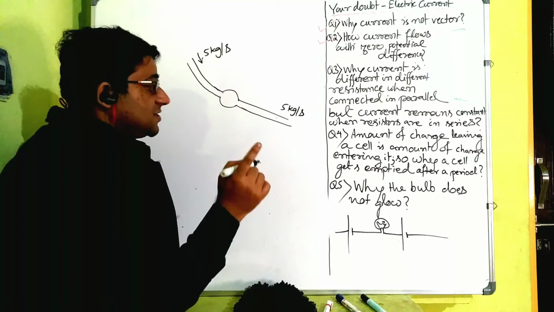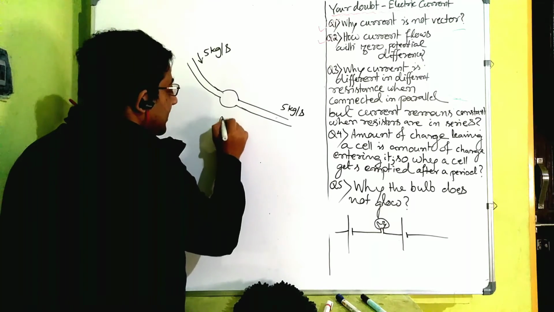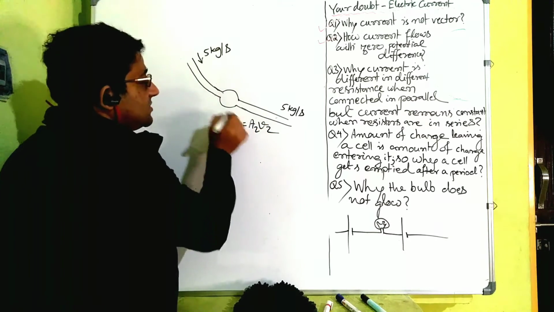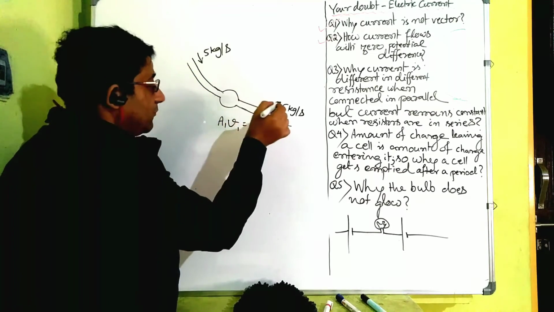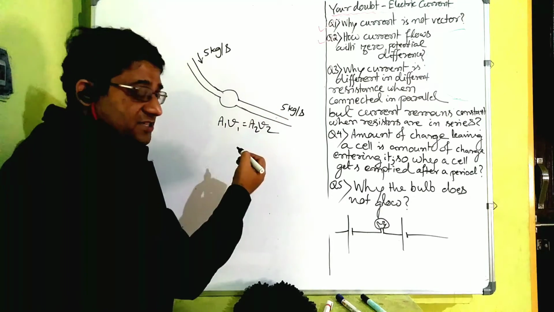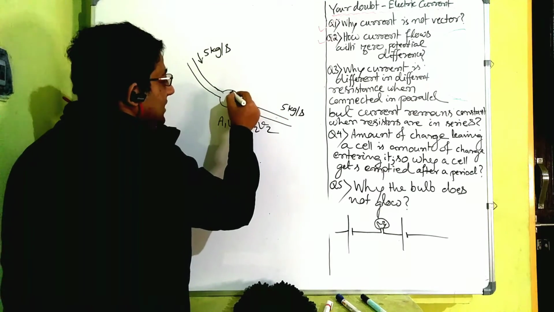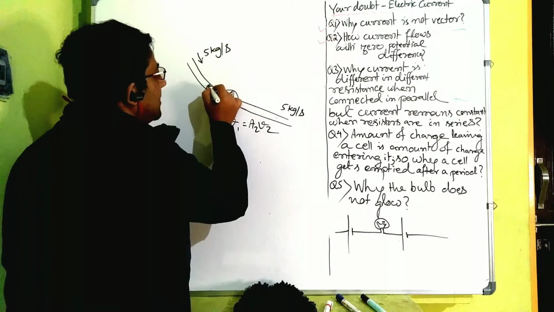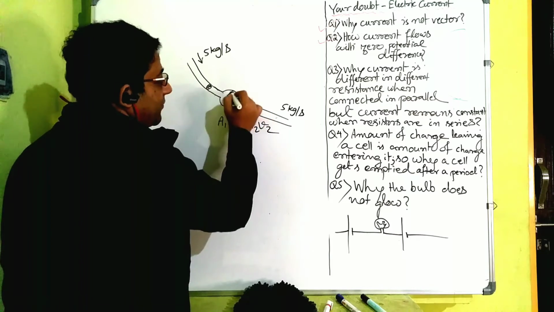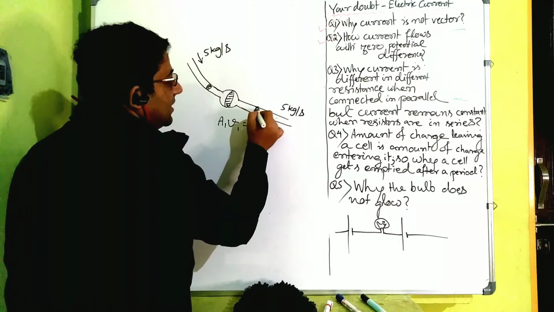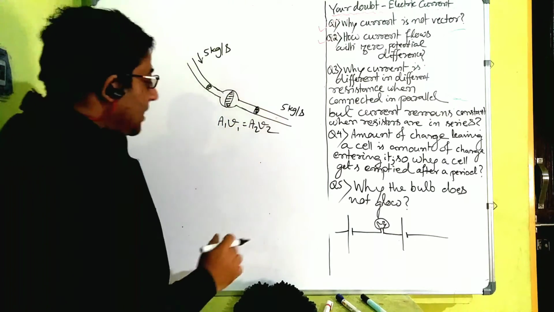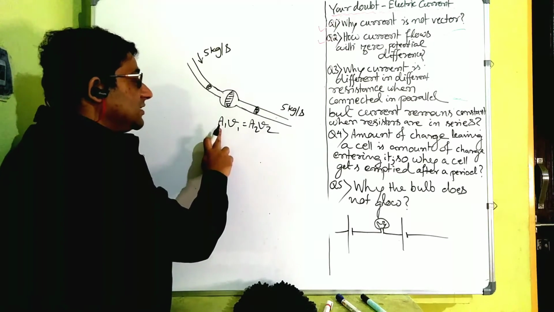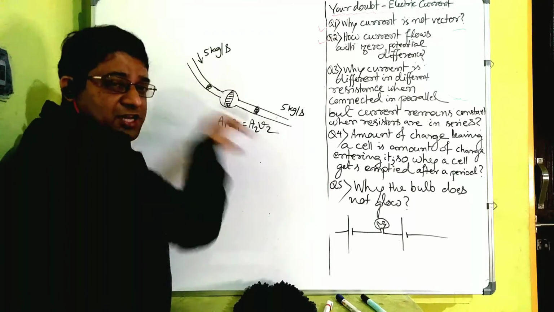The only difference is, if you remember last year you had studied A1 V1 is equal to A2 V2, where V is the velocity or the speed of the flow of water and A is the area of cross section. If the area of cross section is increased, then again the area of cross section of the tube is decreased. So as the areas are changing, if area is decreasing, the velocity is increasing, it will flow faster.